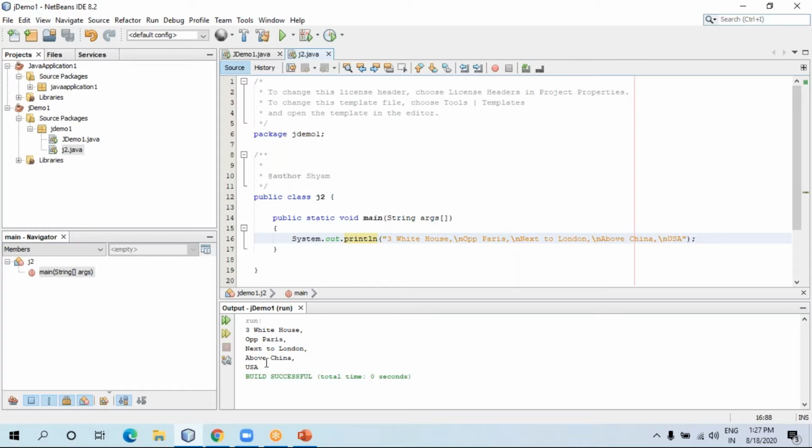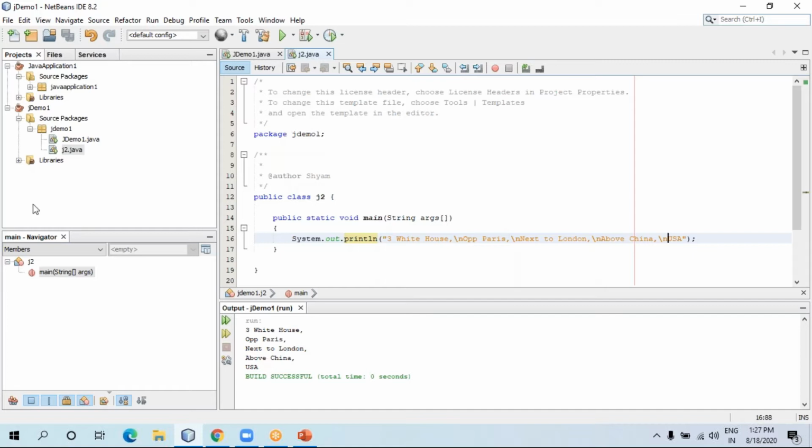If you want to print anything, if you want to add anything, if you want to find simple interest, if you want to find the maximum out of two values, whatever the logic is, you have to write it in between public static void main, that is, the curly braces of the main method. Clear? So here we finish the printing statement. What is slash n? It gives a new line. Okay, now let me try.